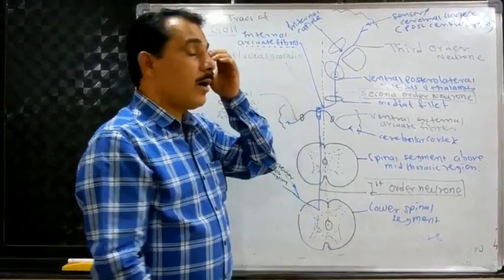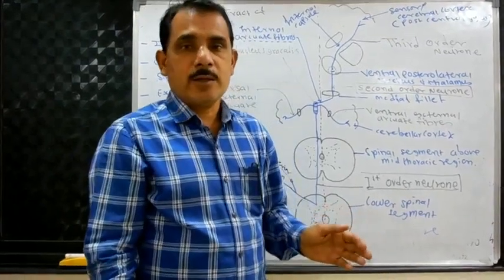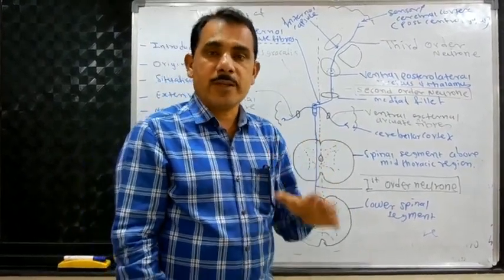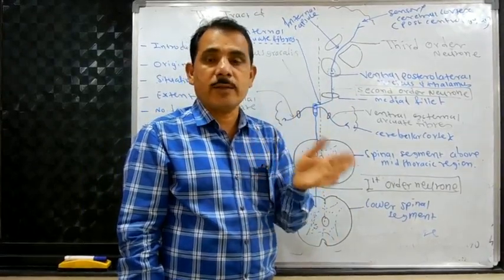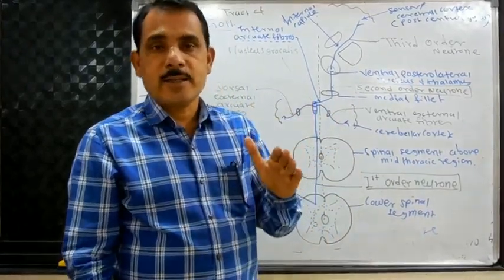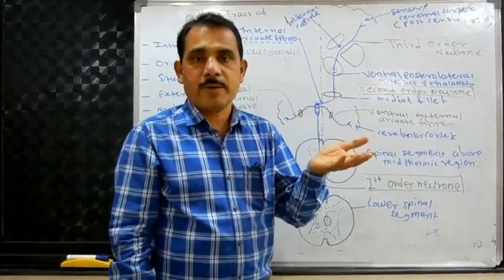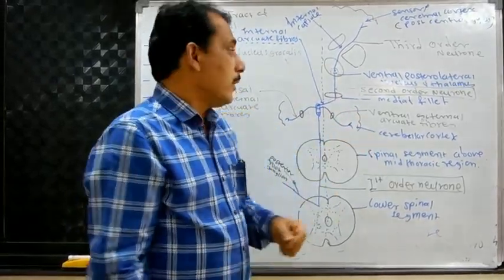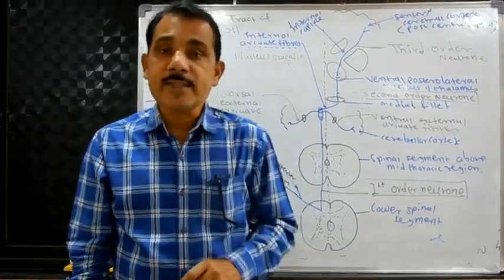In the last lecture on tracts, we saw what a tract is and what the different types of tracts are. As you have seen, tracts are divided into mainly three groups: ascending tracts, descending tracts, and intersegmental fibers. So in today's lecture, we are going to start with the ascending tracts.